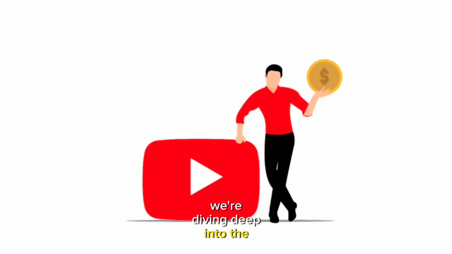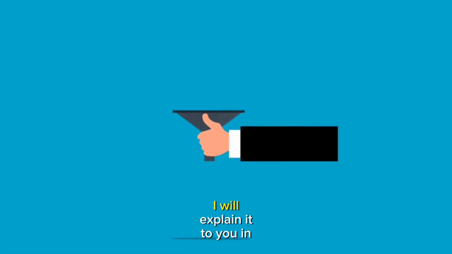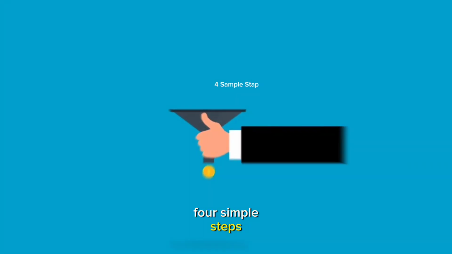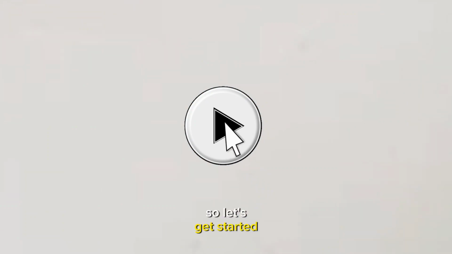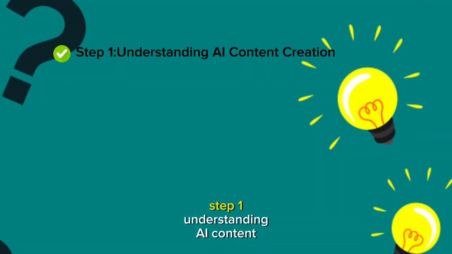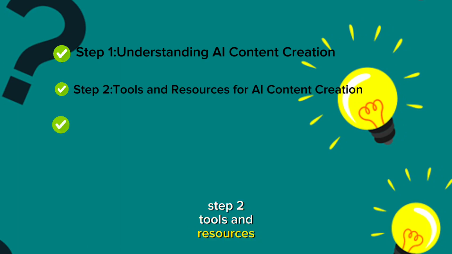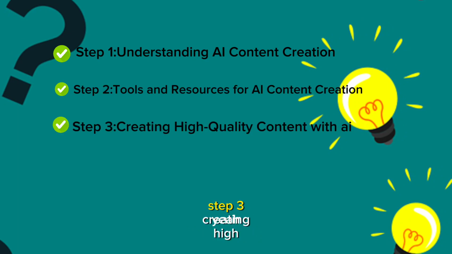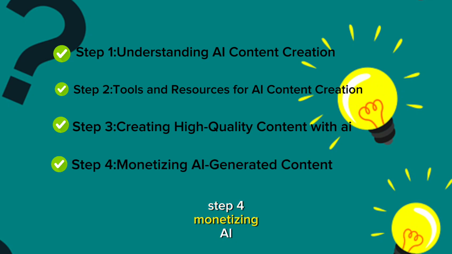We're diving deep into the world of AI-powered content creation, and trust me, it's a game changer. I will explain it to you in 4 simple steps. So let's get started. Step 1. Understanding AI content creation. Step 2. Tools and resources for AI content creation. Step 3. Creating high-quality content with AI. Step 4. Monetizing AI-generated content.